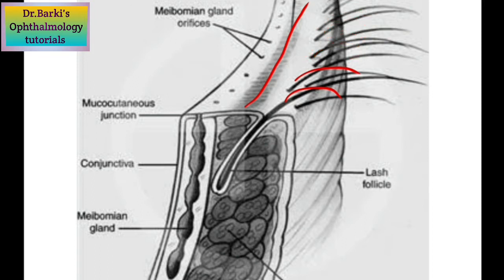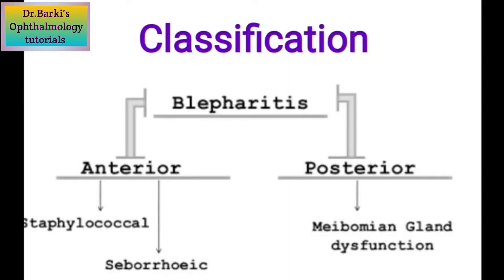In anterior blepharitis, again we have staphylococcal blepharitis or ulcerative blepharitis, and one more is squamous blepharitis or seborrheic blepharitis. Okay, so this is the classification. Anterior is classified again into staphylococcal and seborrheic. Posterior is nothing but meibomian gland dysfunction.